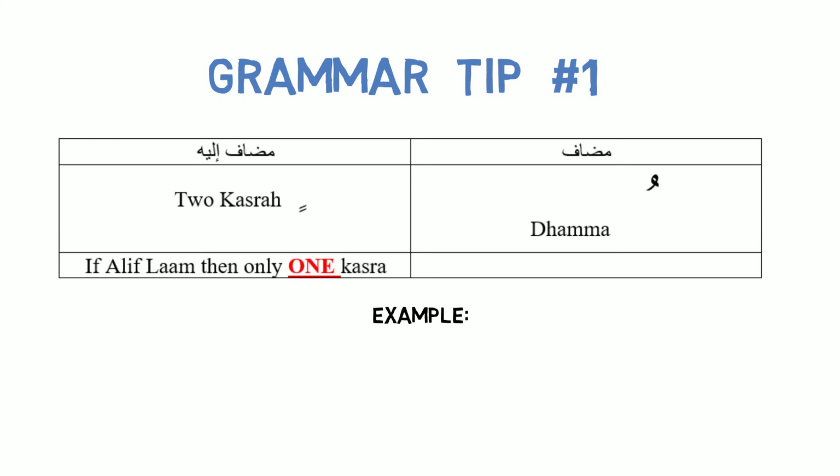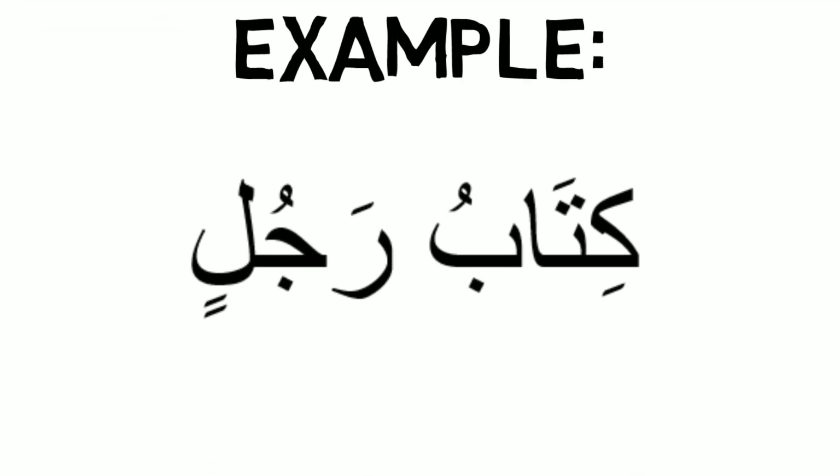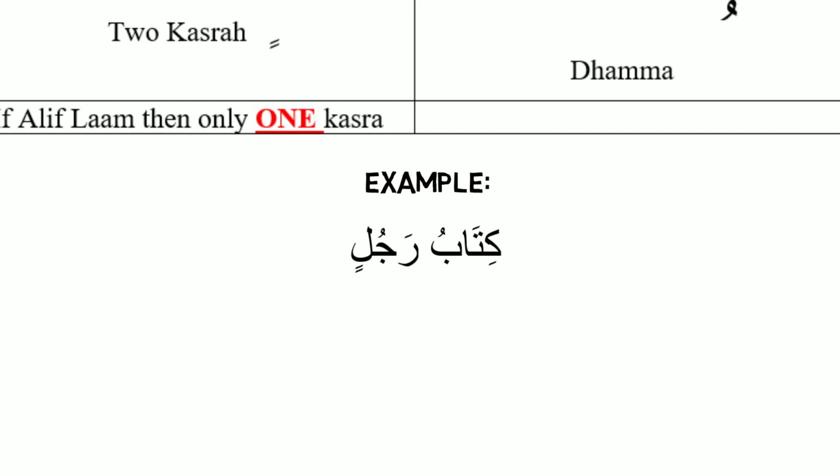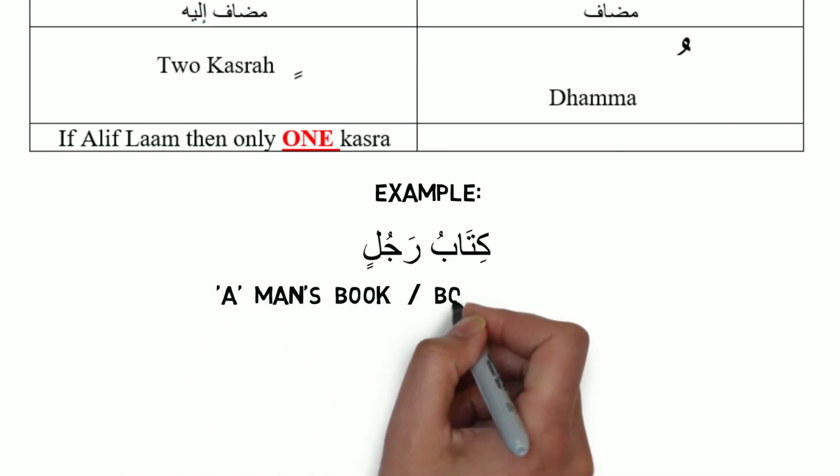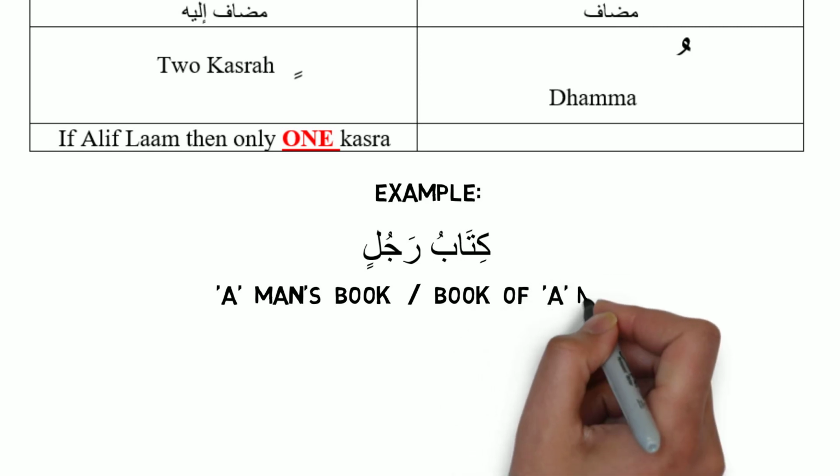For example, if I'm saying the book of a man, then I would say book is the thing that I'm referring. So the book would be kitab, and who am I referring it to? A man, rajul. So it's going to be kitabu rajulin, meaning a man's book or the book of a man.